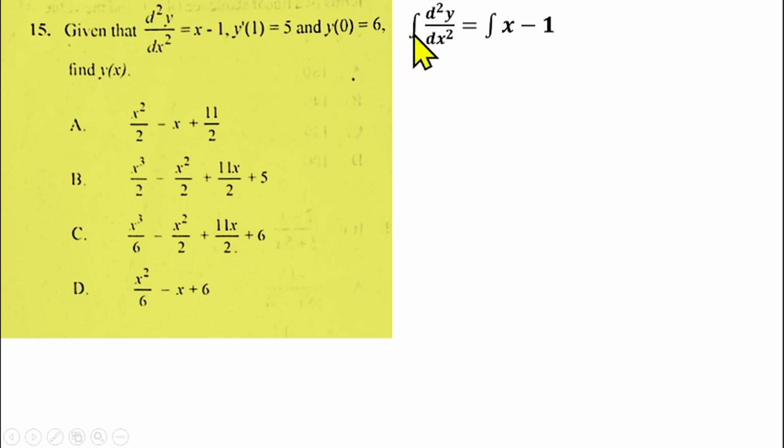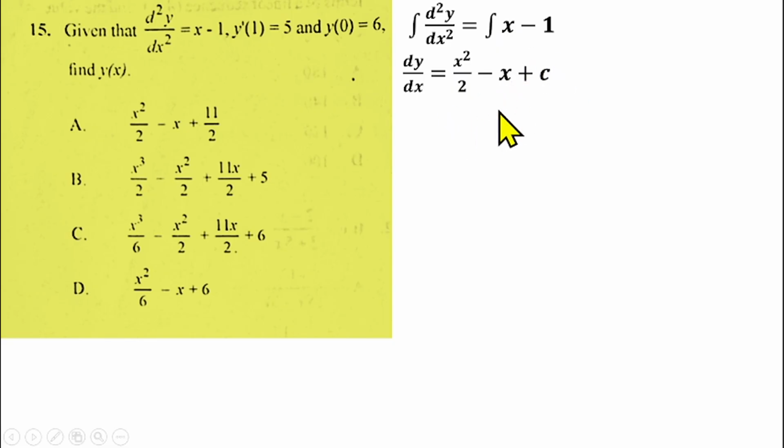Then if you integrate both sides, if I integrate this second derivative once, it's going to give me dy/dx. And if I integrate the right hand side, that will give us x squared over 2 minus x. So if I integrate 2 over x squared, it's going to give me dy/dx equals, if I integrate x, that gives me x squared over 2, minus, if I integrate 1, that gives me x, plus c, which is the constant. So when you integrate a function, you need to add a constant to it.